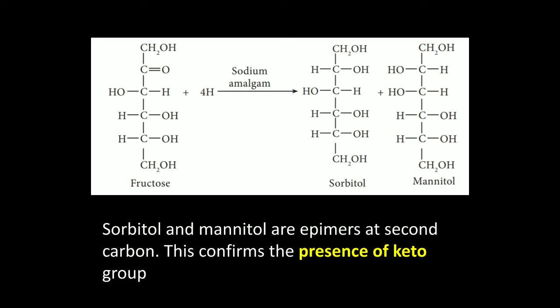Now, the presence of a ketone group in the fructose molecule can be explained by the following two tests. The first test is partial reduction with sodium amalgam, where fructose produces two epimers, sorbitol and mannitol. These two are epimers at the second carbon atom. This confirms the presence of a ketone group at the second carbon. So the fructose molecule has the ketone group at the second carbon atom.